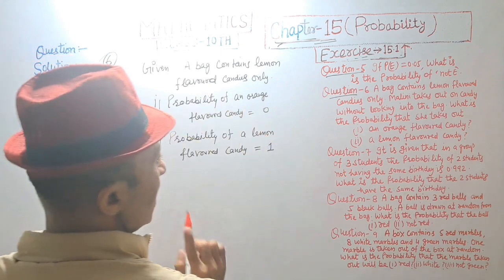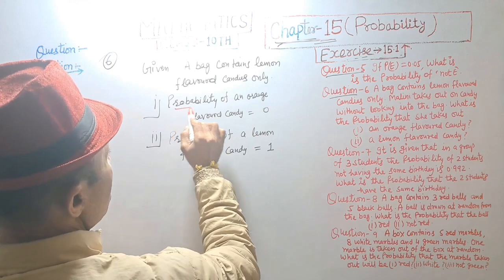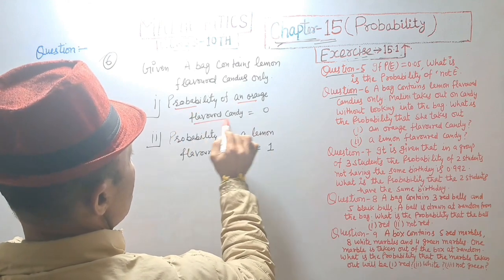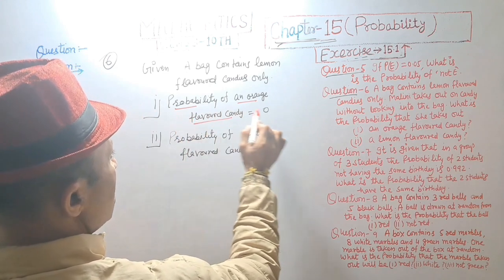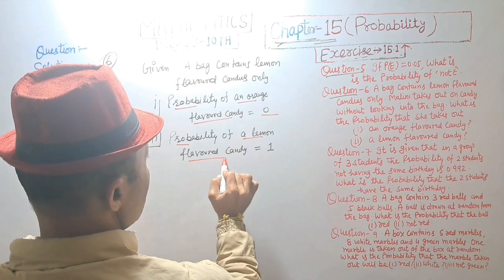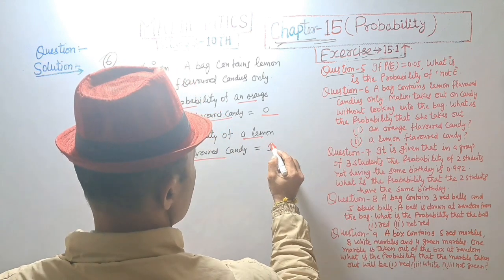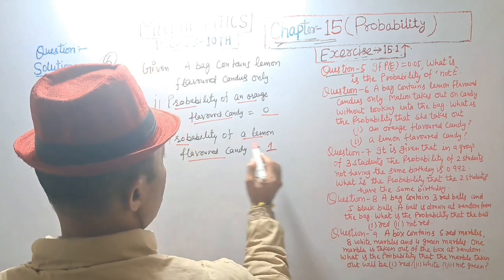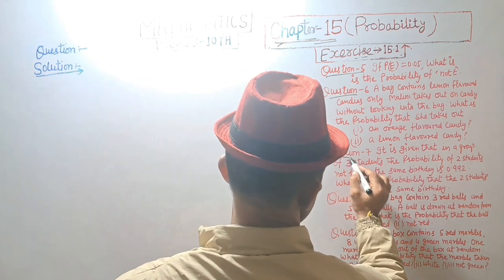A bag contains lemon flavored candy only. Probability of orange flavored candy is 0. Probability of a lemon flavored candy is 1. Answer.